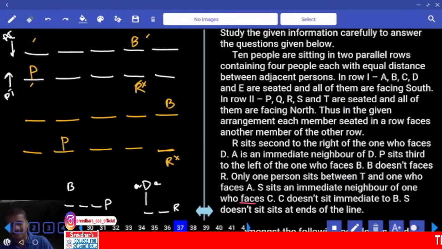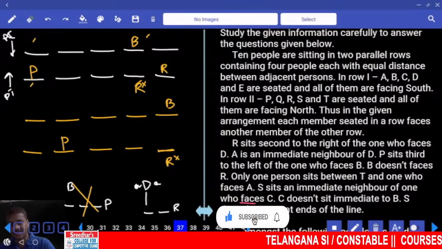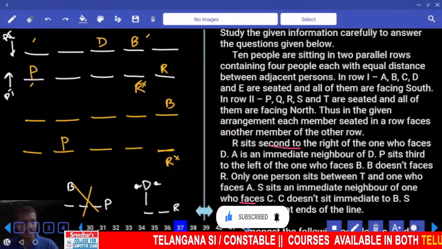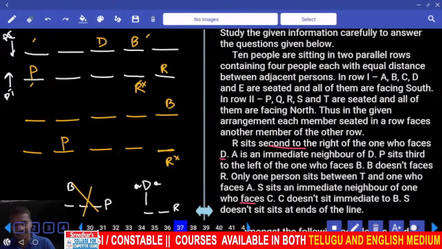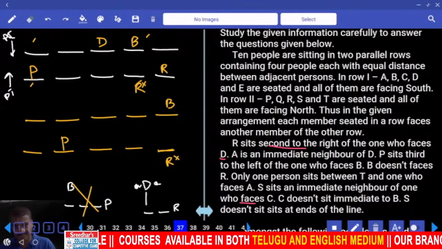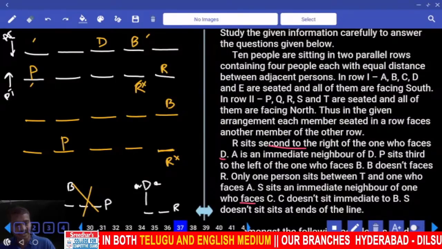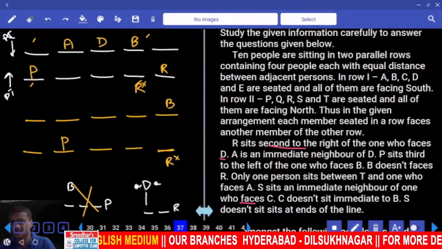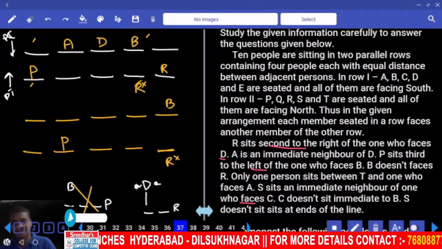Clear? Then coming back to this one, now let us start with R. Can we have R at this place? If R is here, then where should this be? D must be here. D is opposite, R sits second to the right of the one who faces D, and at the center. What is the other possibility we have? And R. And A is an immediate neighbor of D, A will be here. Are you getting this one or not? If A is an immediate neighbor, P sits third to the left of the one who faces B.